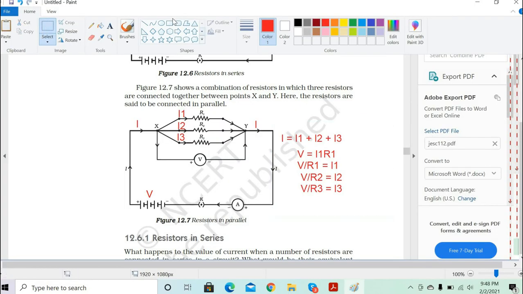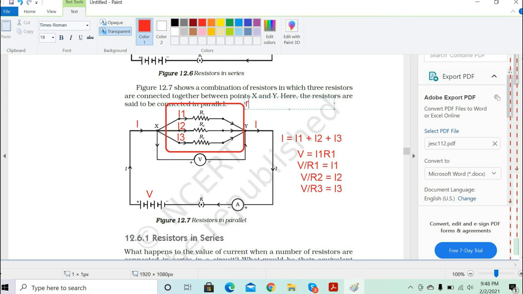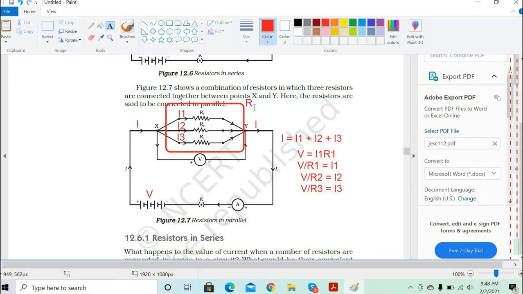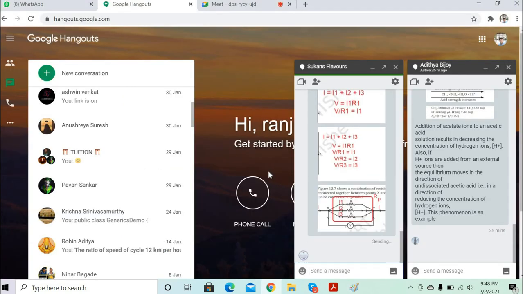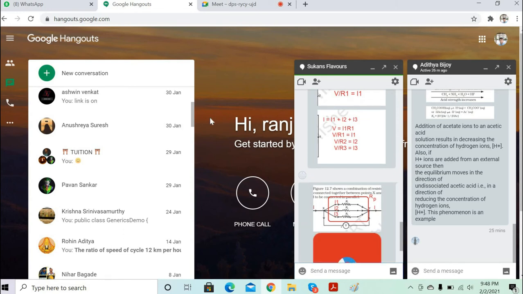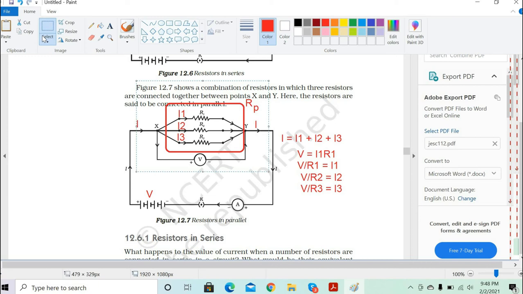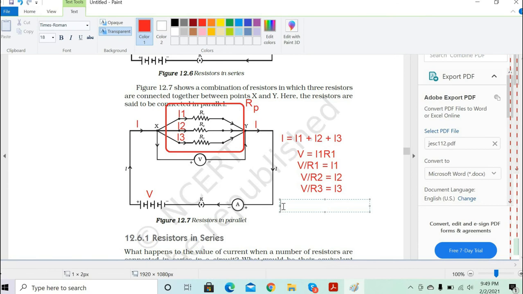Now, if I replace all three parallel resistances with one equivalent resistance, which I'll call R parallel, then I can be replaced by V by R parallel, correct? Yes, sir.